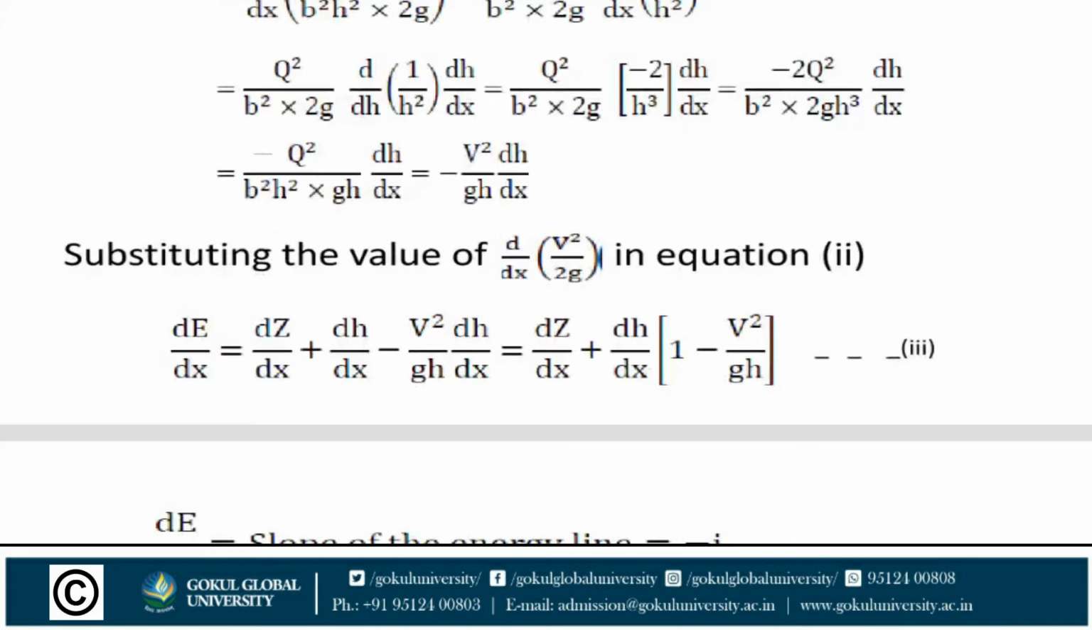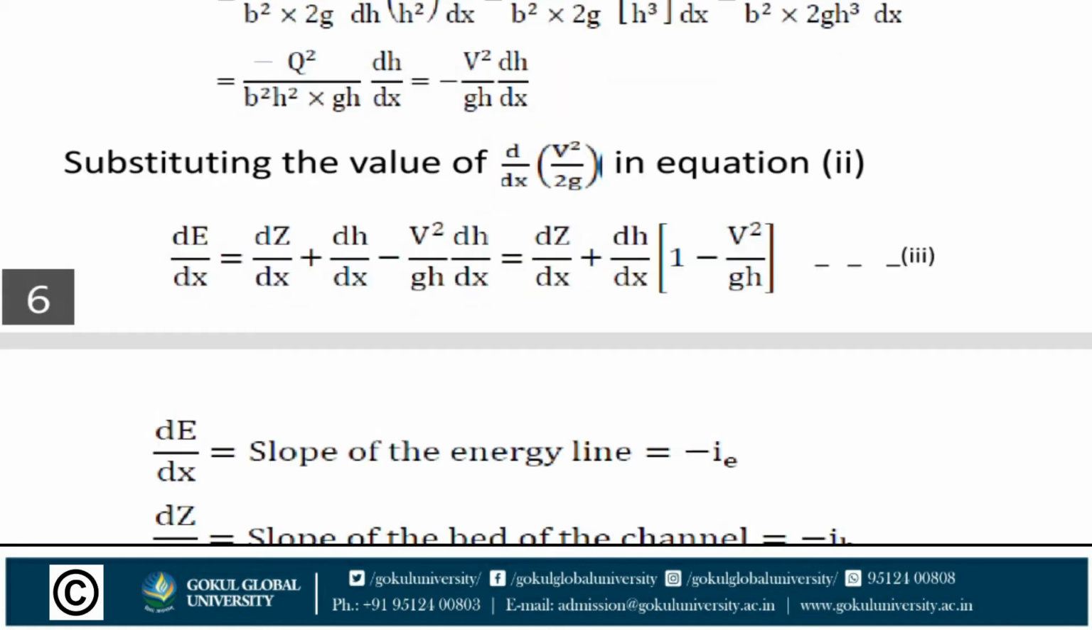Substituting this value of d by dx of v square upon 2g in equation 2, dE by dx is equal to dz by dx plus dh by dx minus v square upon gH into dh by dx. Here dh by dx is common, and in bracket 1 minus v square upon gH. Equation 3.